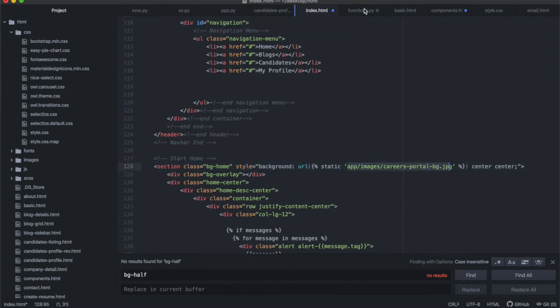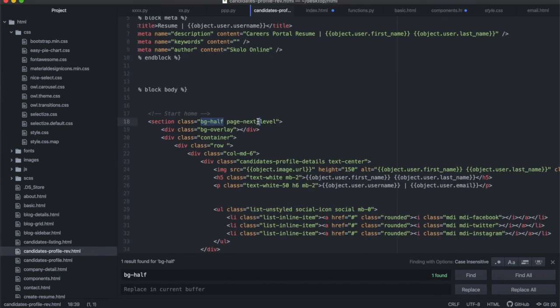But in some cases, depending on the template that you're using, you might find something similar to this, where you don't see the background image explicitly in the HTML, but you'll see the class that it's referring to. And if you go to the CSS, then you'll find the background image inside the CSS. I wanted to show you both methods, because depending on the template that you're using, you might find this arrangement or that arrangement.